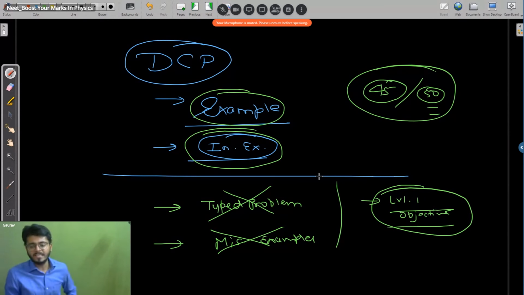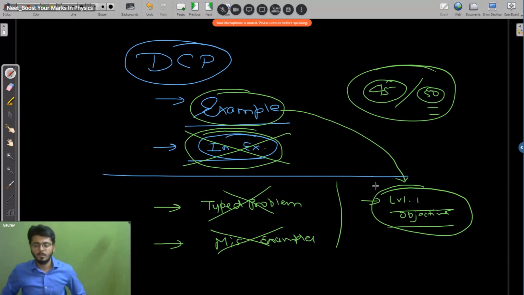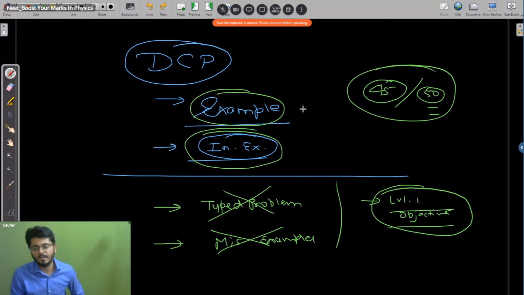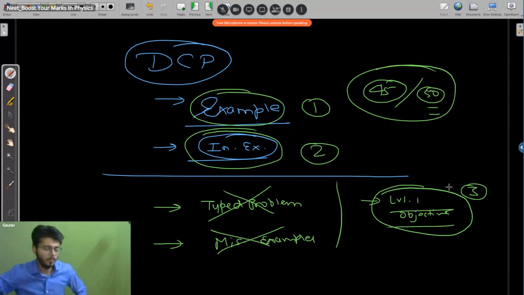If you want to simplify your preparation even more, you can leave introductory exercises and directly jump from this part to that part. All right, but I would suggest it would be really good if you follow this pattern. That's the first step, that's the second step, and that's the third step. If you do these 3 things, you will do amazing in your NEET exam. That's how you approach DC Pandey as a NEET kid. Got it? Any problem in this part?